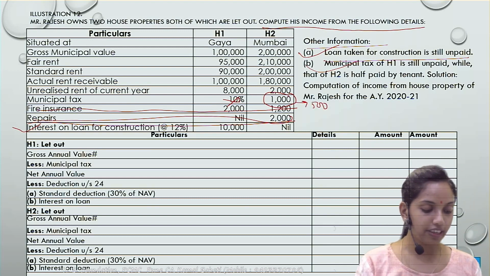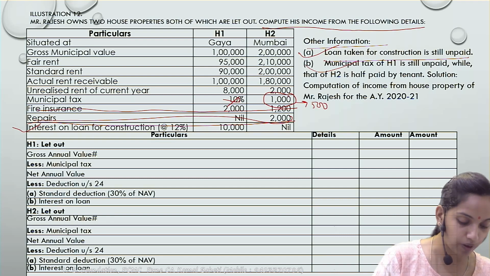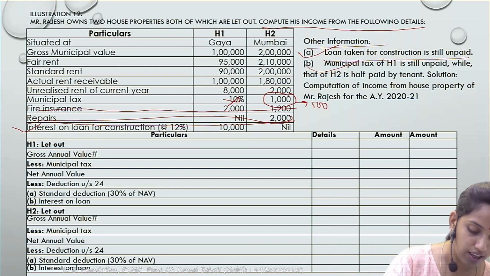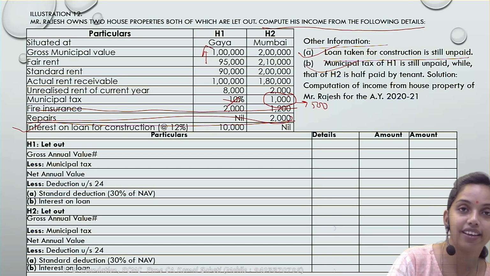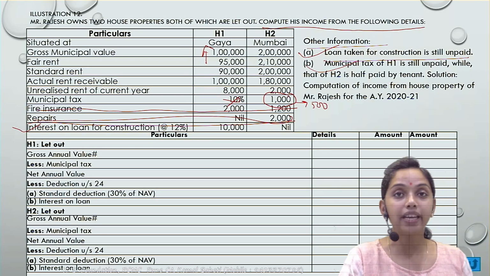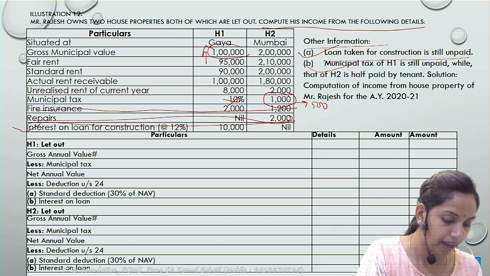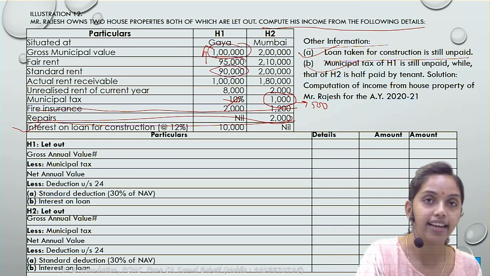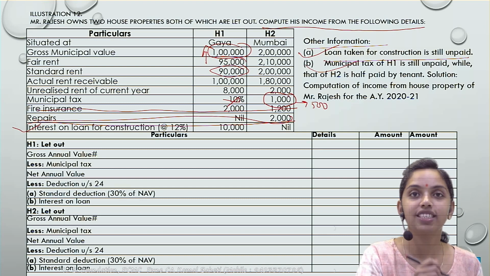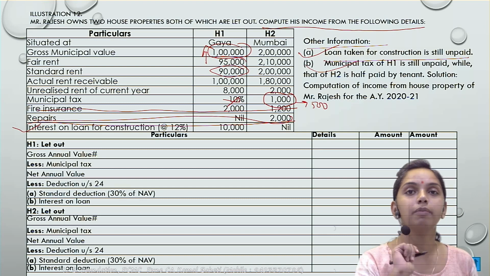So we'll compute now. First, you need to calculate the gross annual value for house one. There is a 3-step calculation. The gross municipal value or the fair rent, whichever is higher, is to be compared with what? Yes, the standard rent. So 1 lakh is to be compared with the standard rent. How much is the standard rent? The standard rent is 90,000. So 1 lakh or 90,000, whichever is lower.